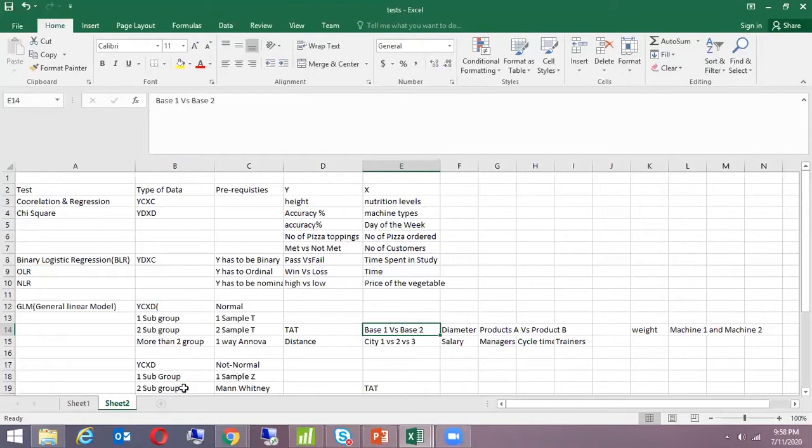In case of Mann Whitney, I'm not comparing the mean, I'm comparing the median. Here I'm checking whether both the variables have a significant difference in their median. Then I'll make a call. So let's go ahead and do this test.